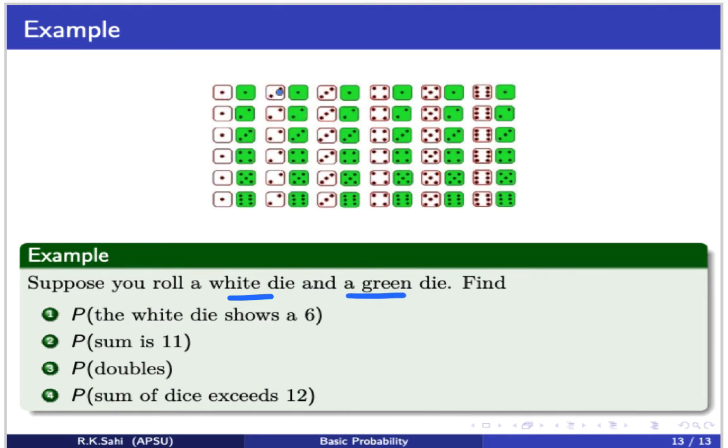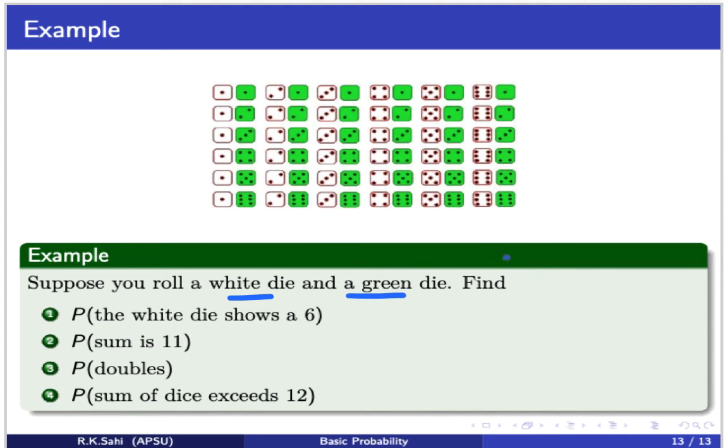Suppose the white die shows a 2, then there are 6 possible scenarios for the green die. Similarly for the other scenarios, when the white die is a 3, a 4, a 5, and a 6. So in total there are 36 possible outcomes when two dice, a white and a green die, are thrown.